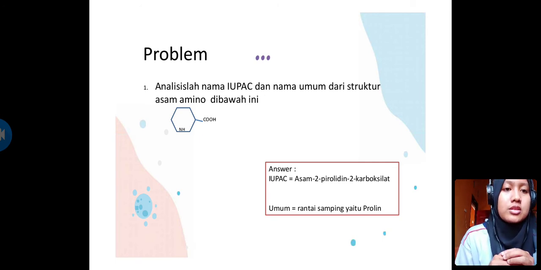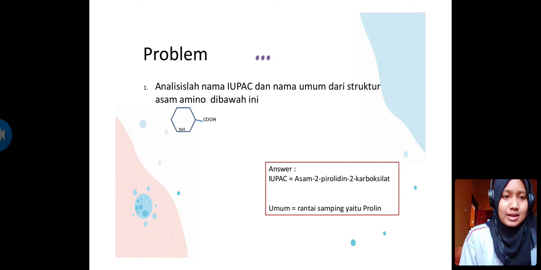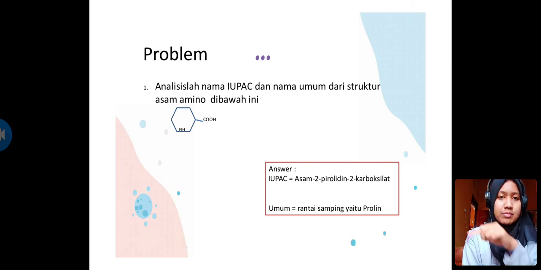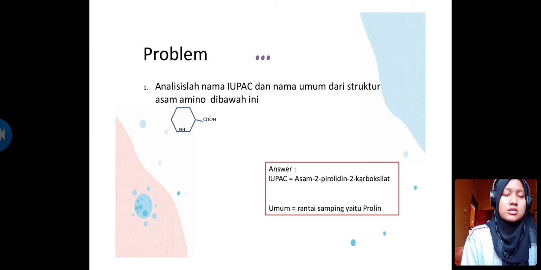After that, in IUPAC, the name is pyrrolidine-2-carboxylic acid. I think this is an example of determining the name of an amino acid.